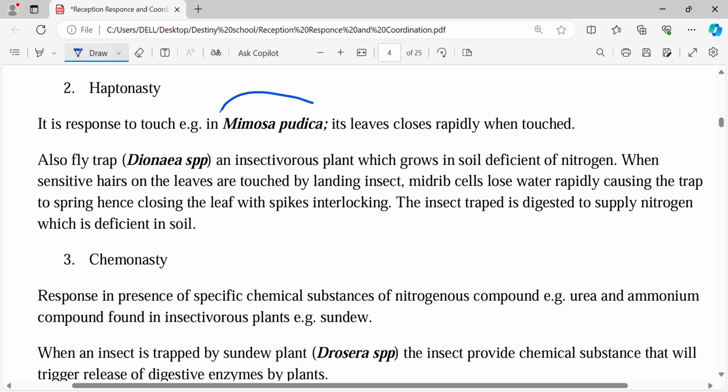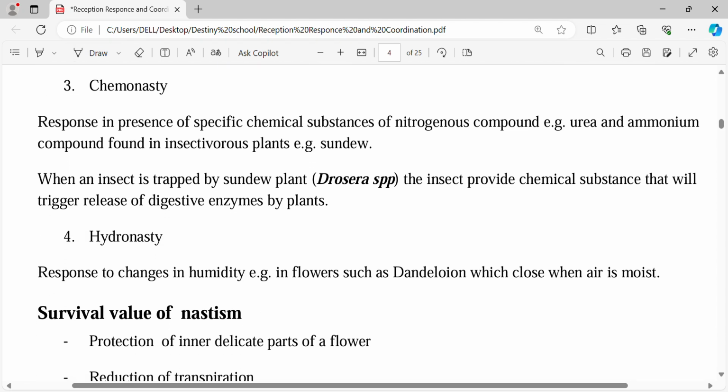We have haptonasty. For haptonasty, there's a plant called Mimosa pudica. If you touch the leaves of Mimosa pudica, they'll try to close. So that is called haptonasty. Haptonasty is the type of response in Mimosa pudica. It will close its leaves. It is a response to touch.